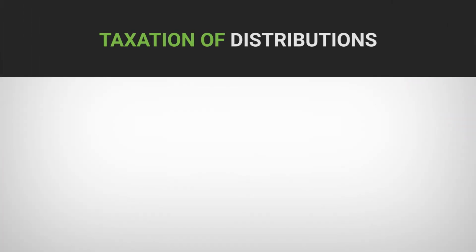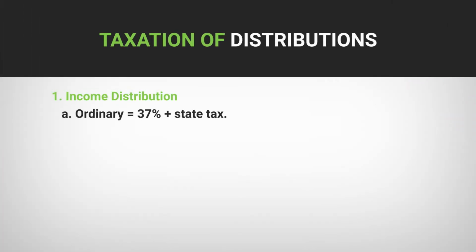Okay, let's talk about the taxation of these distributions. So for an income distribution, a dividend, if it's ordinary, right? If you hold it less than 61 days, or if it's fixed income, that's a 37% tax rate. That's the highest tax rate that an investor will pay. Your tax rate will differ. You know your tax rate. I don't know it, so I'm using sort of the high marginal rates in these examples.